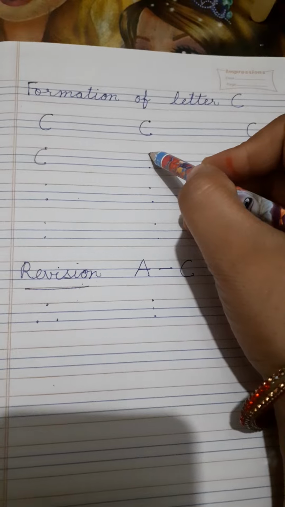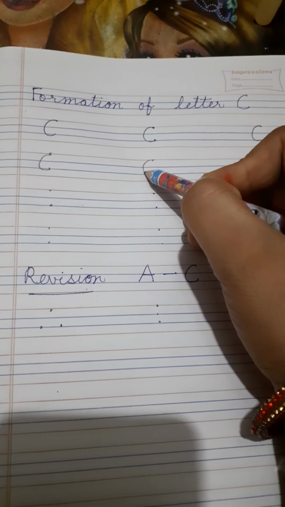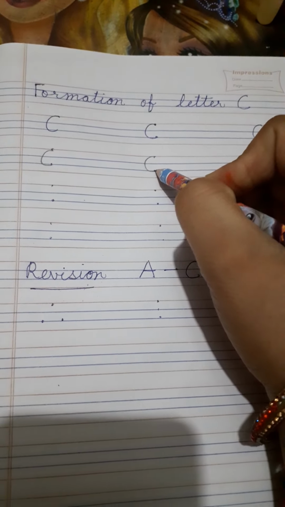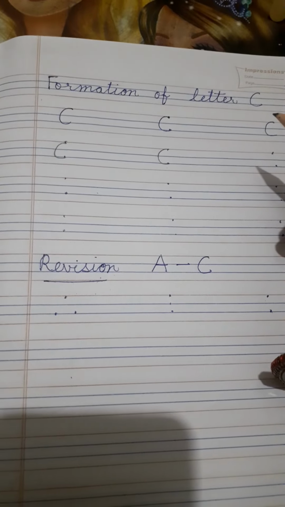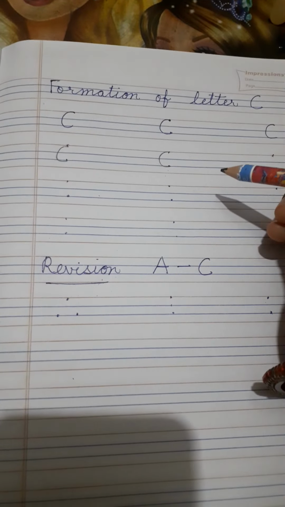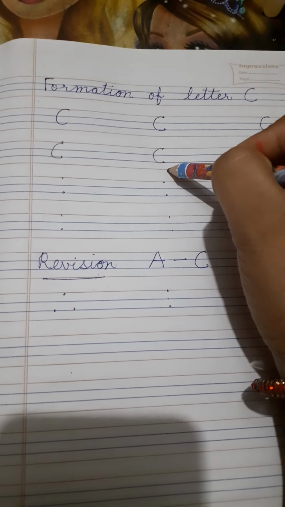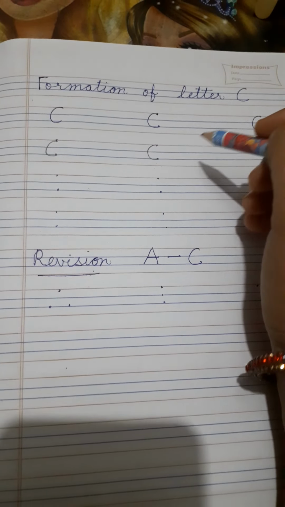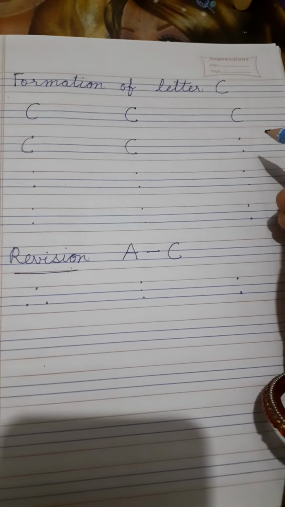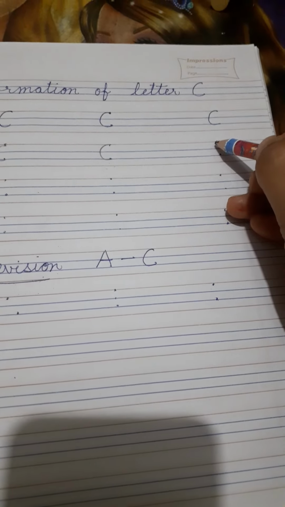Now, make a left curve and a half circle. Half circle. This is the formation of letter C. Is it easy? Wow. Is it very easy? Kids, do practice with me. How we can make letter C?